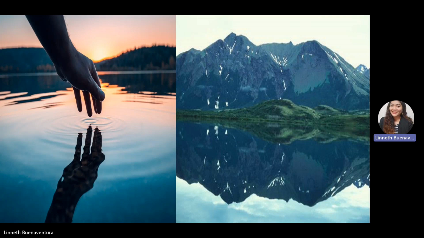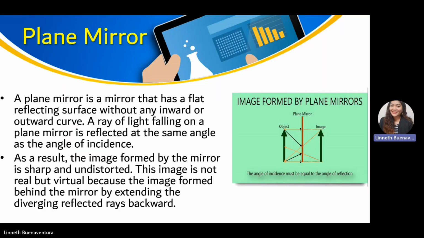So once the light hits the mountain or the hand, it will be reflected, and the reflected ray would have an equal amount to the incident ray.